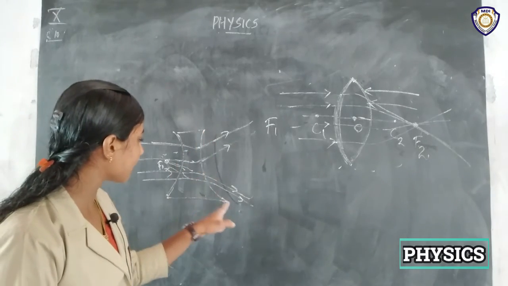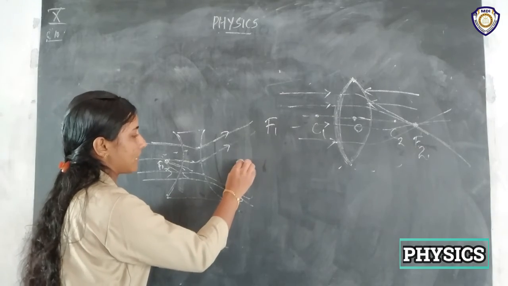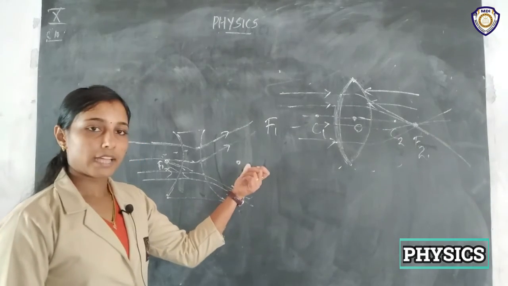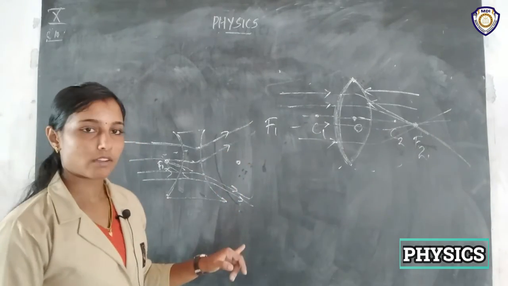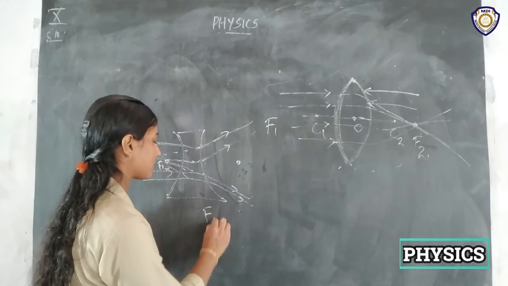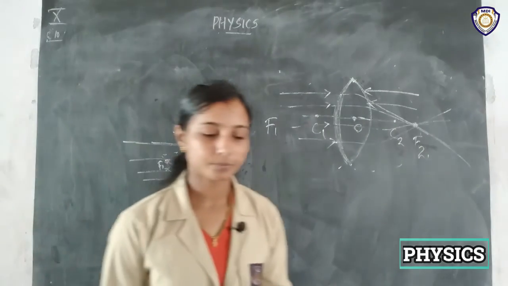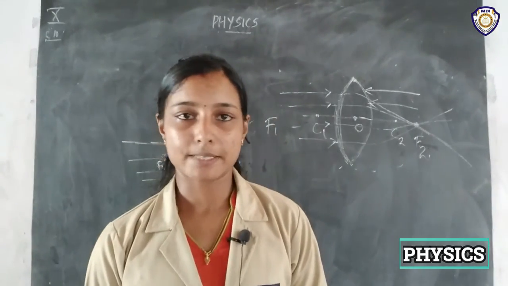And there will be another principal focus on the other side of this lens. So there should be two principal foci, F1 and F2.